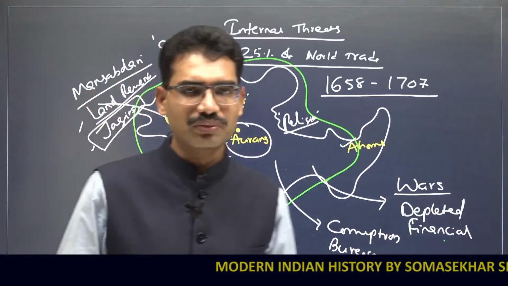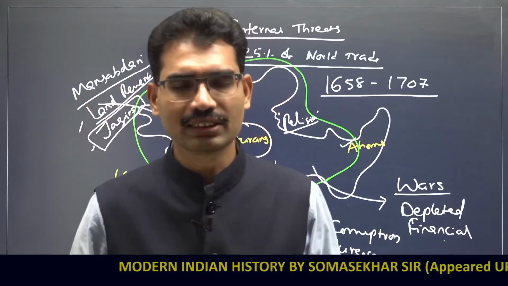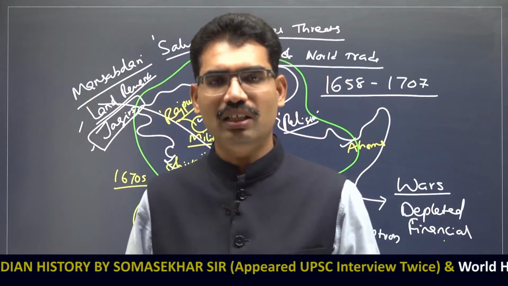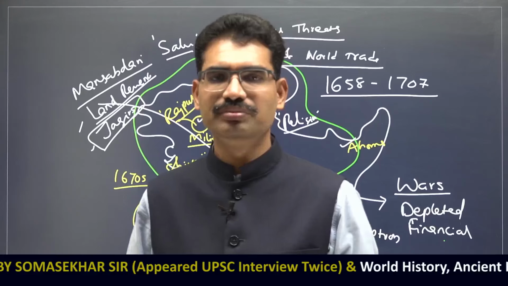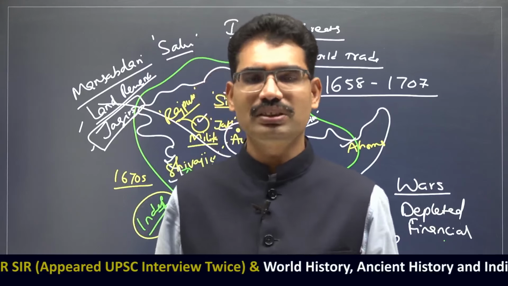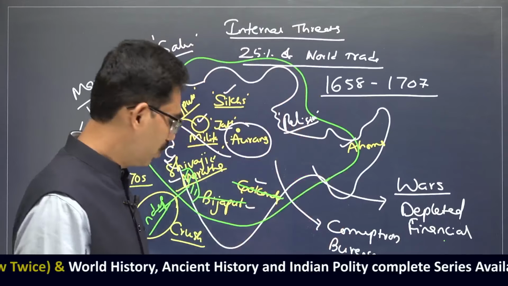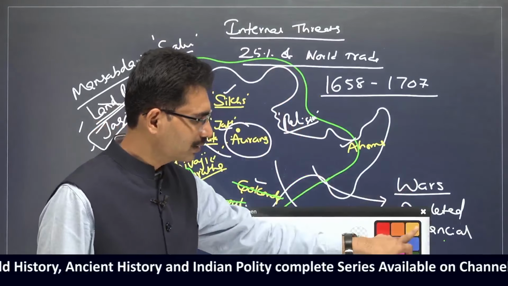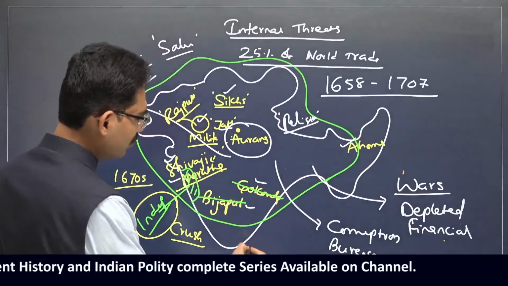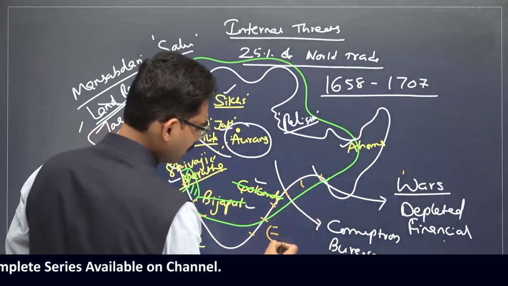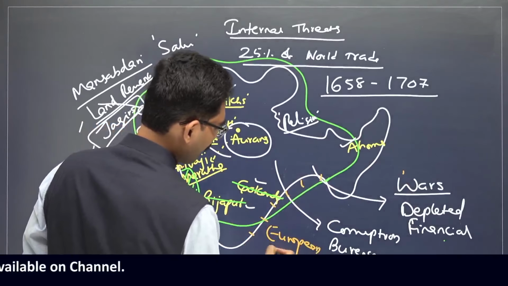So, policies of Aurangzeb, financial crisis, bureaucracy corruption, not being able to accommodate the regional aspirations, Aurangzeb's religious policies, all these combinedly weakened the Mughal Empire. Now, who are there? When this was happening, it was already being observed by different factories. Here, already factories are there. European factories are also there.